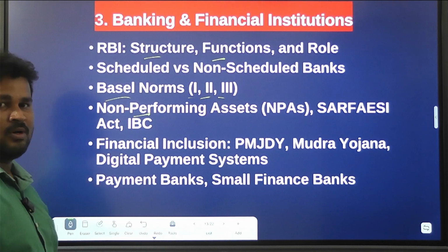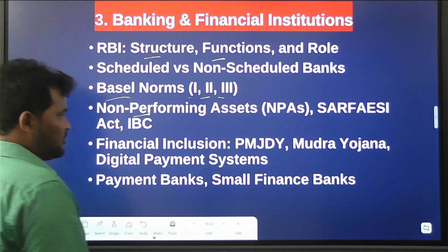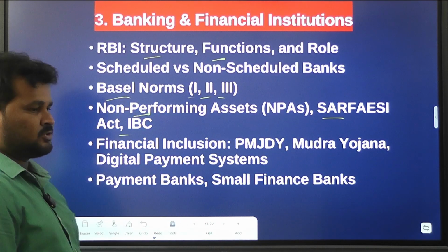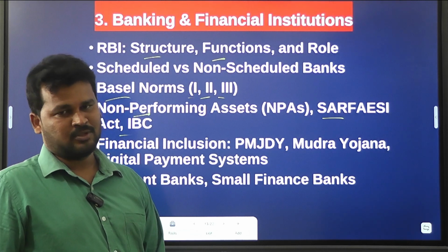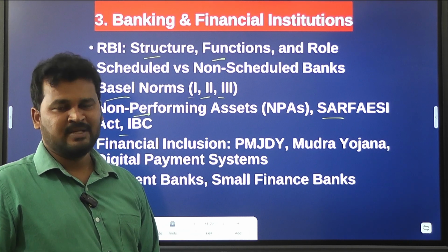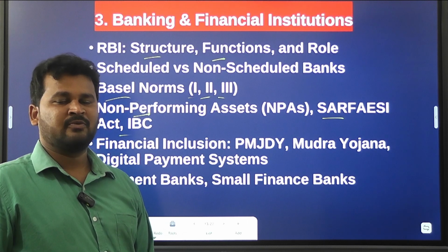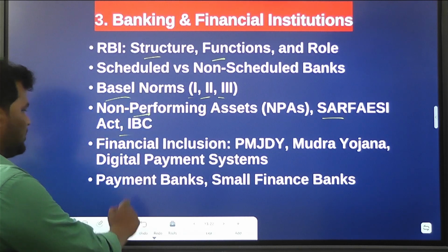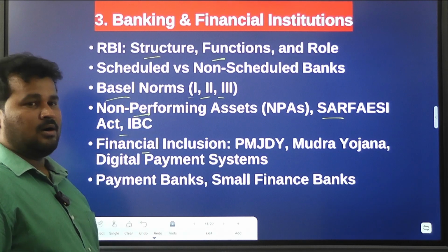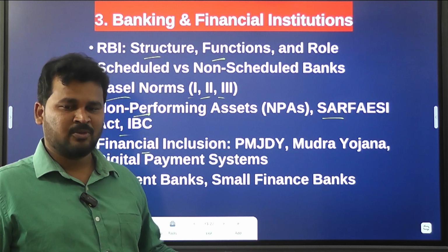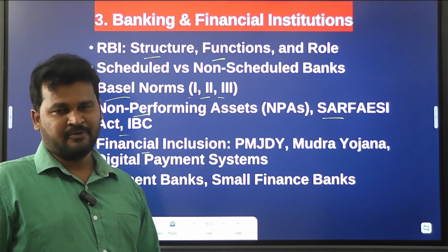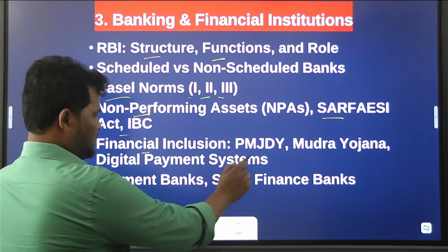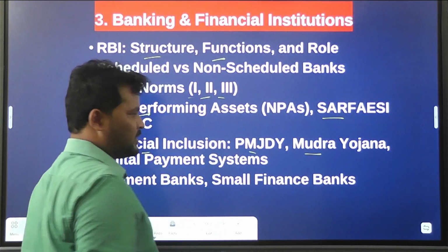You also have to know about the SARFAESI Act and the IBC, the Insolvency and Bankruptcy Code. Clear? Then after that, you have to know about financial inclusion. Related to financial inclusion, the Government of India launched PMJDY, Pradhan Mantri Jan Dhan Yojana. You have to know about it. You have to know about Mudra Yojana.